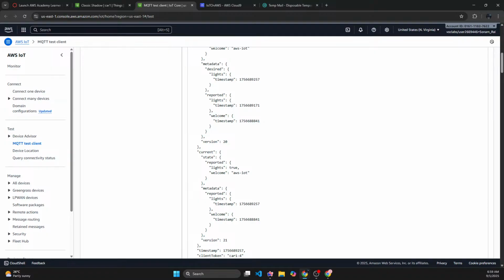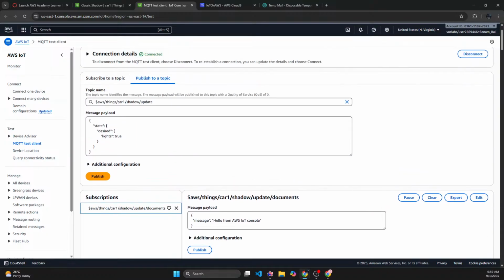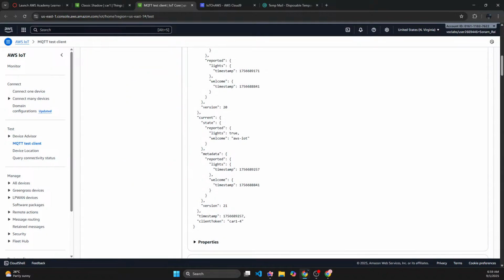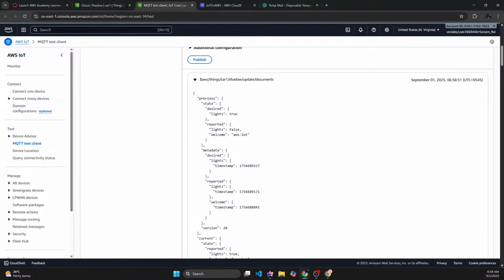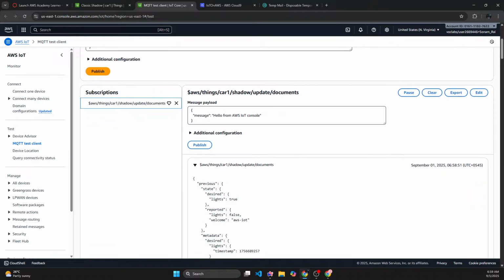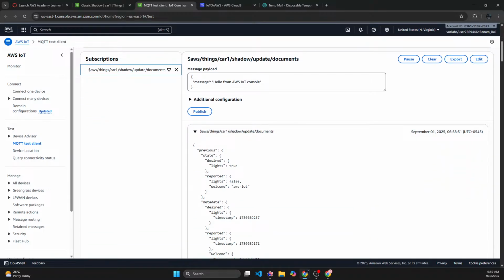Current state is true. Yeah, definitely the current state is true. Reported. So did I have it backwards? Was I understanding it backwards? I guess I was understanding it backwards. Okay.